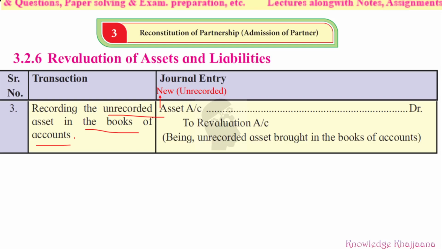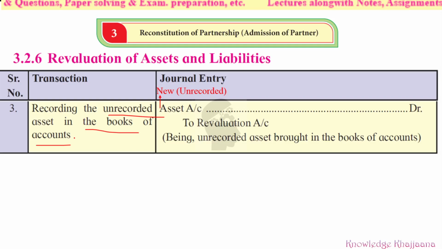The fourth case, creating a new liability in the books. There can be a new liability which has arisen, which you did not know about, or you failed to pay the creditors. So it is a new liability which you were assuming that you would pay, but you were not able to pay. So a new liability is arising.